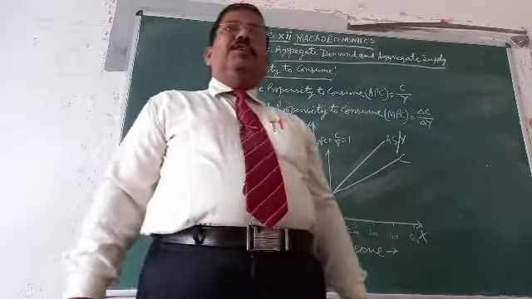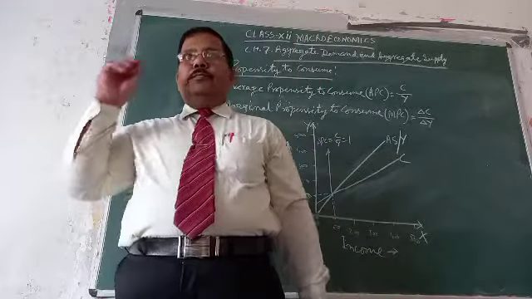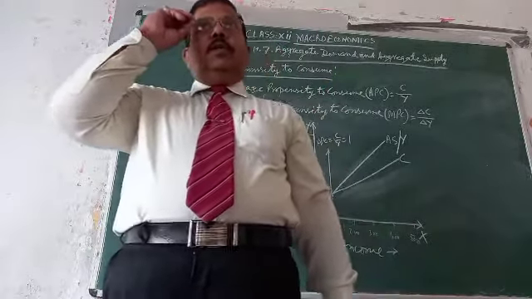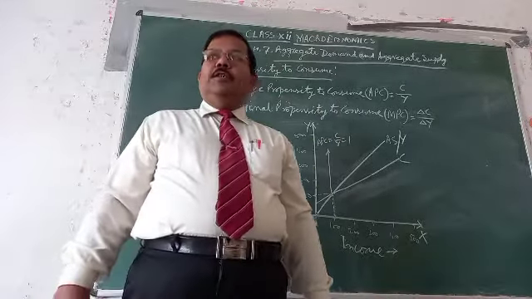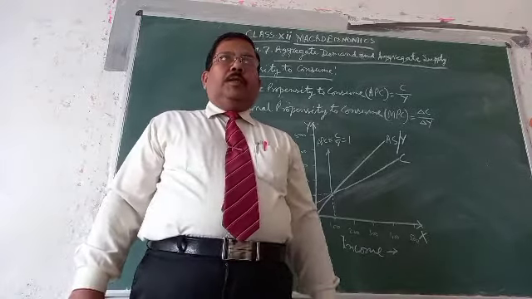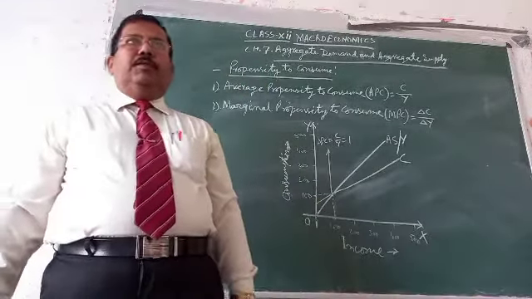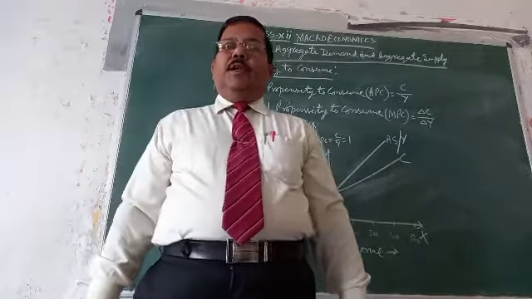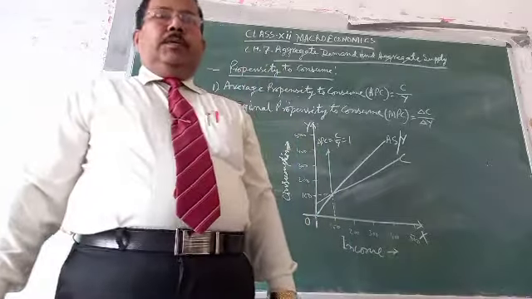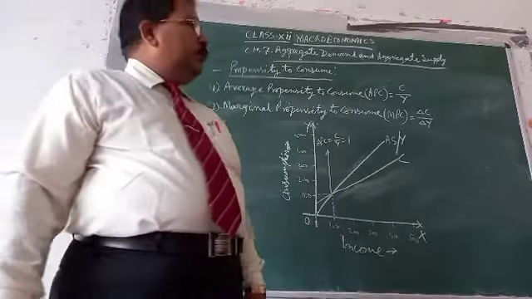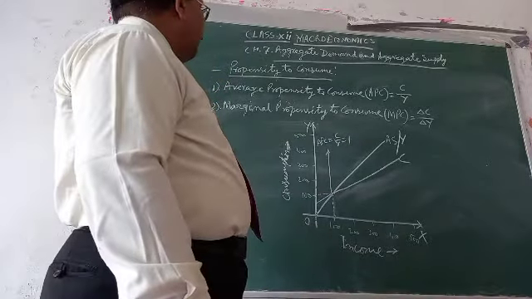What is propensity to consume? Propensity to consume means the relationship between consumption and income. As income increases, consumption also increases, and vice versa. There are two types of propensity to consume.